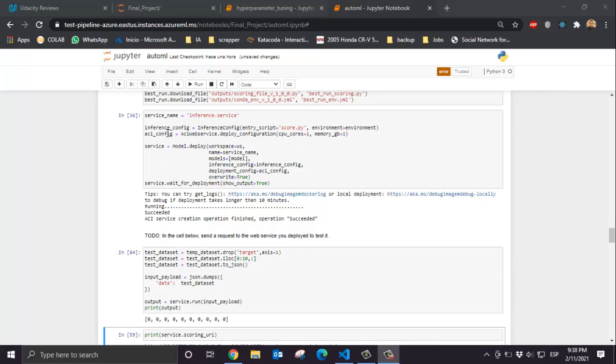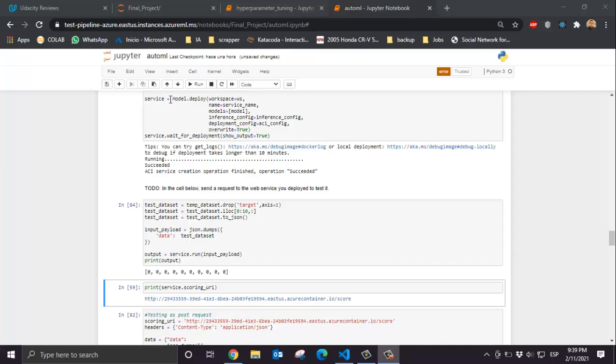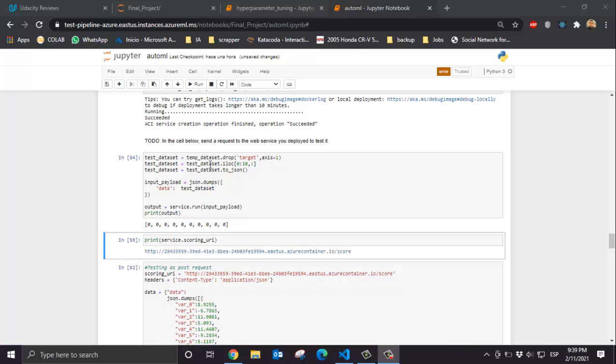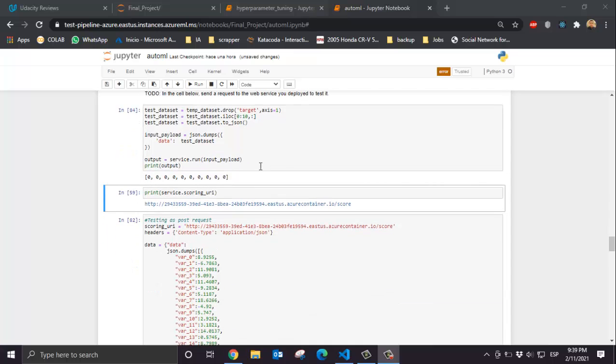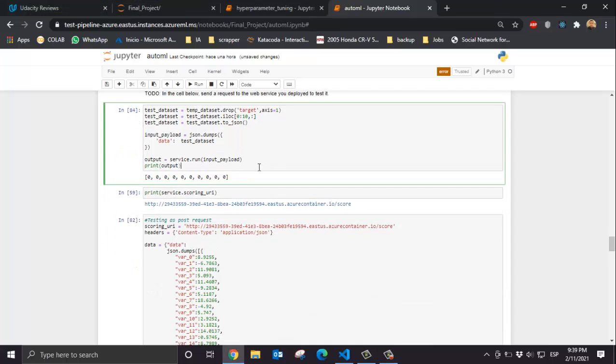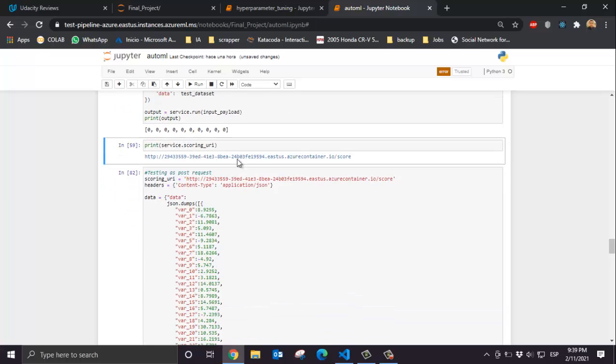We configure the inference service that will use this entry score.py script, the environment we set before, and the resources that will be assigned to the Azure Container Instance web service. Then we proceed to make the deploy, wait until it succeeds, and we can make a quick test with the service.run method, passing 10 records, and we can obtain the results.